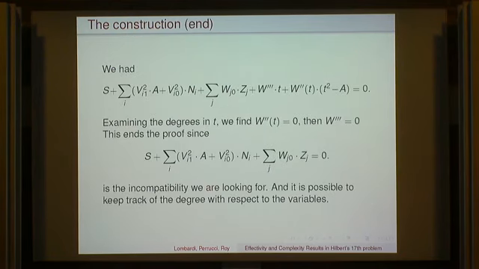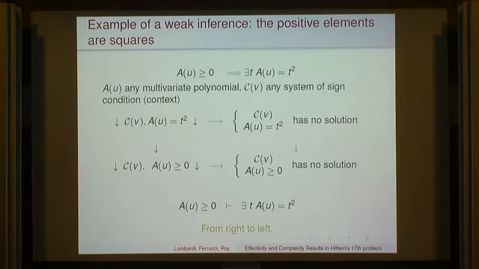And this is in the ideal, so it's the incompatibility we are looking for. And of course, in this construction, we can keep track of the degrees because we had initial degrees and we can follow what happened. Okay, so we've been starting from an incompatibility of this set, we've been able to construct an incompatibility of this set, and this is the weak inference.